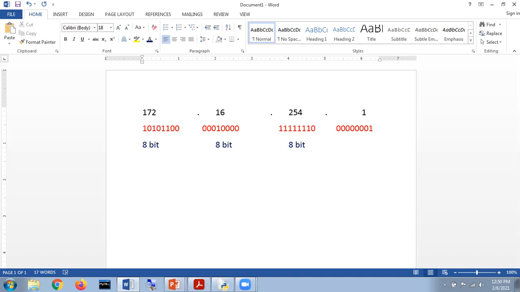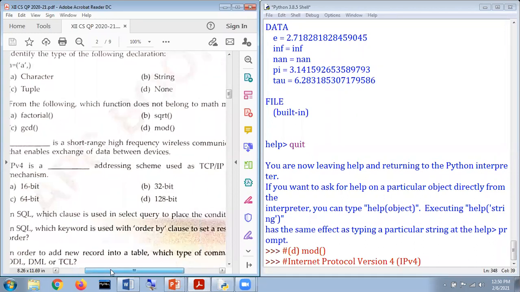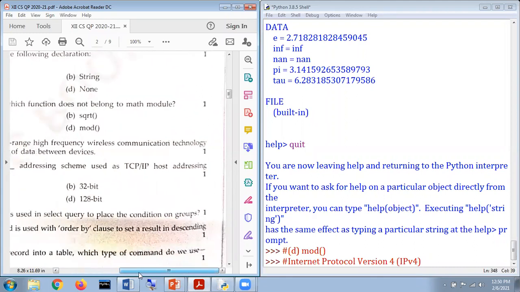Again, we have mentioned here it is 8-bit. So when we make the addition of all these, 8 plus 8 plus 8 plus 8, the output is to be considered as 32 bits. That's why, when we observe that question mentioned in the question paper, it says IPv4 is an addressing scheme used as TCP/IP, transmission control protocol, internet protocol, host addressing mechanism.